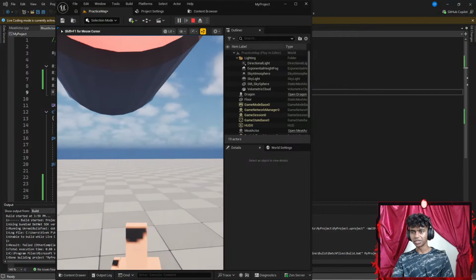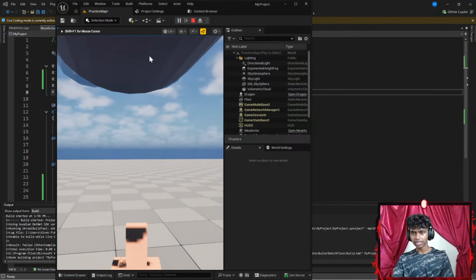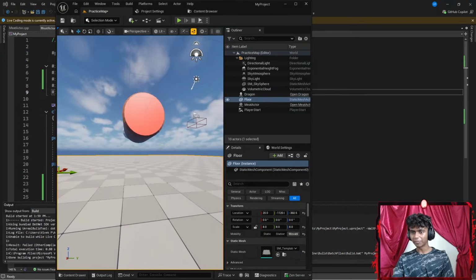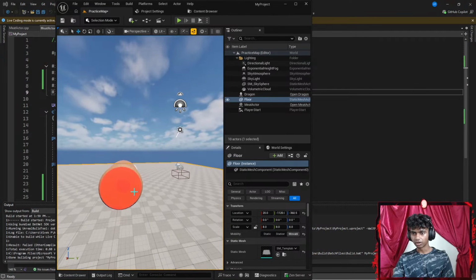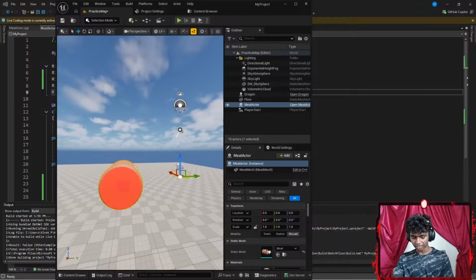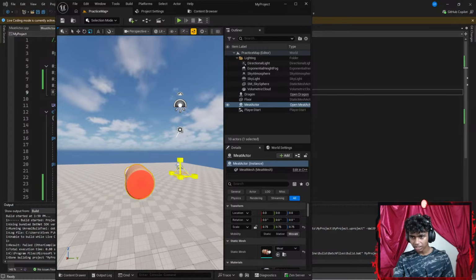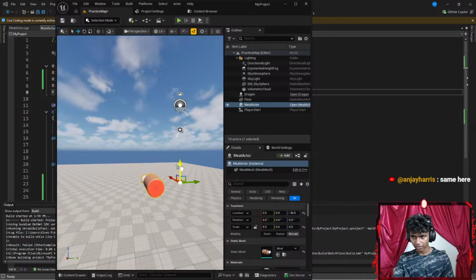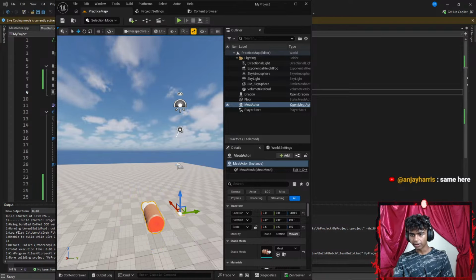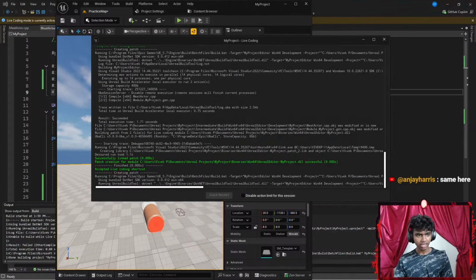Guys, I think I gotta get the meat a bit lower. Okay, let's accept that. I think my meat is kind of big though. Let me go ahead and maybe decrease the size real quick by clicking something like R. I want to decrease the scale of it. So there we go. And then I want to go ahead and click something like W. Get this lower. There, that should be good. Now let's go ahead and hit Control Alt F11 again.